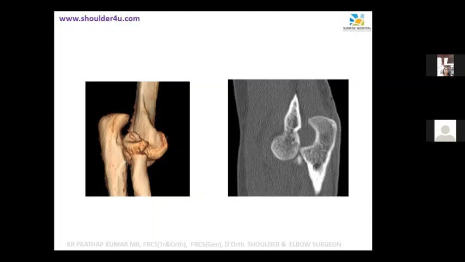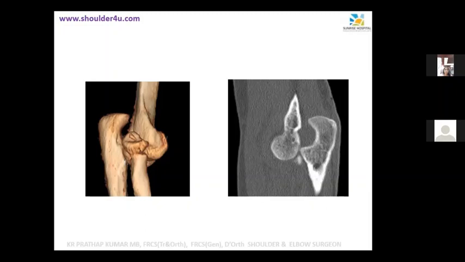Try for fixation. An option is fixation. So how do you fix that? First we have to reduce the fragment and fix with a Herbert screw, and we can fix the head to the body with a T-plate. If you look there, it's a dissociation from the shaft, so there's a neck fracture as well. We have to reduce and fix the radial head fragments, and then fix to the shaft also.